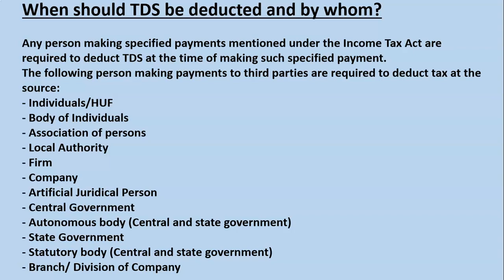Then who should deduct TDS means those persons: individuals, body of individuals, association of persons, local authority, firm, company, artificial juridical person, central government, autonomous body, state government, statutory body, and branch or division of company. So these are the persons who can deduct TDS. So any of these persons who is making any payment to third parties has to deduct TDS if such payment is mentioned in the Income Tax Act. Okay.